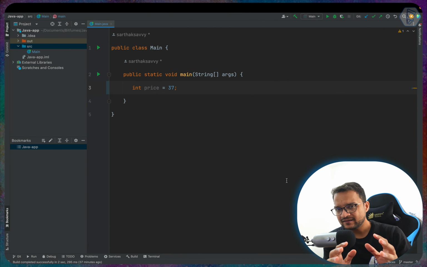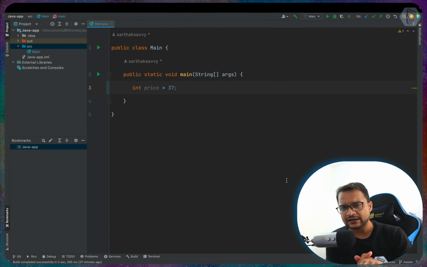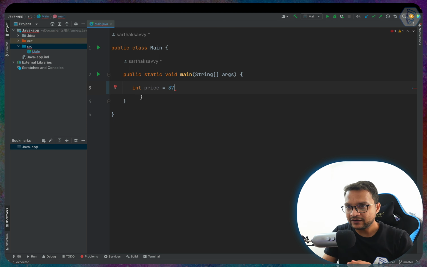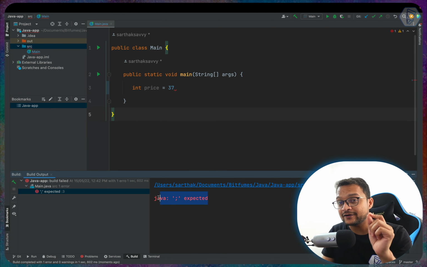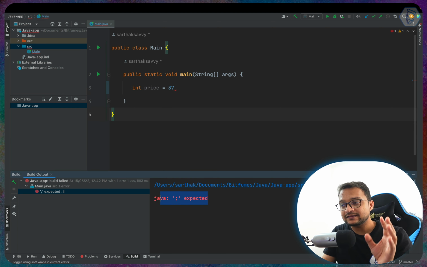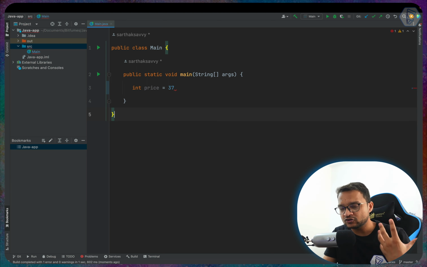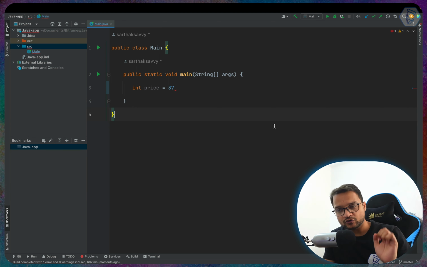When we write our code in any programming language, we can have some kind of errors. Suppose I forgot to add the semicolon, and if I try to run this program, then you can see that we are getting this error. So this is called the error when something is not right in your code.